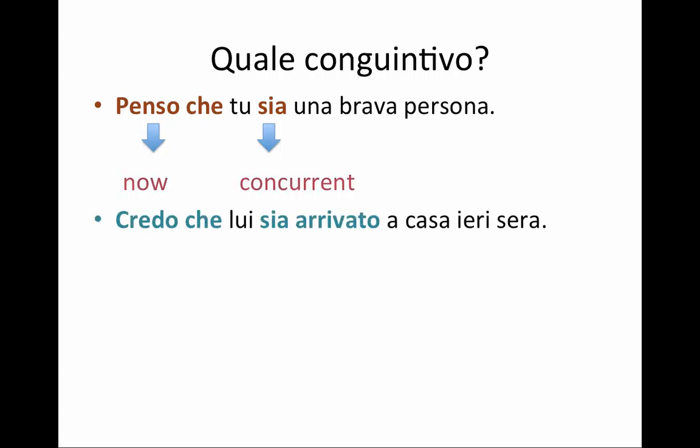However, if I say credo che lui sia arrivato a casa ieri sera, what I'm saying is that right now I believe that he arrived home last night. So right now my main clause is in the present in this moment, but I believe that he arrived yesterday to his house. So my subordinate clause happened before my main clause, and that's why I'm using the past subjunctive.